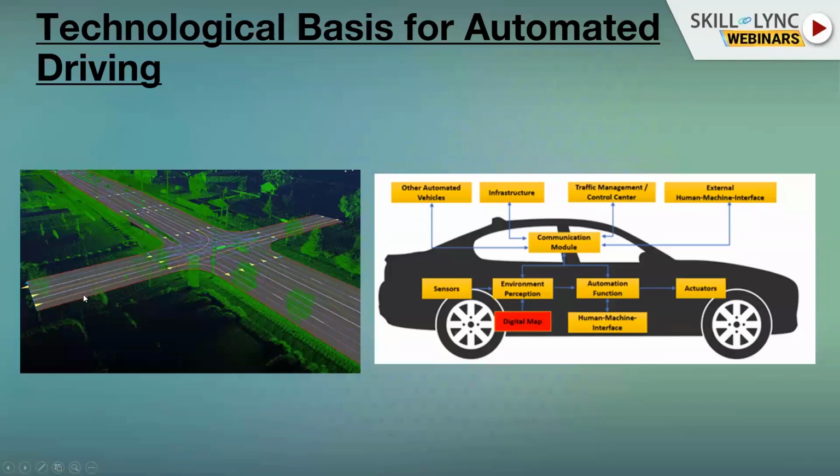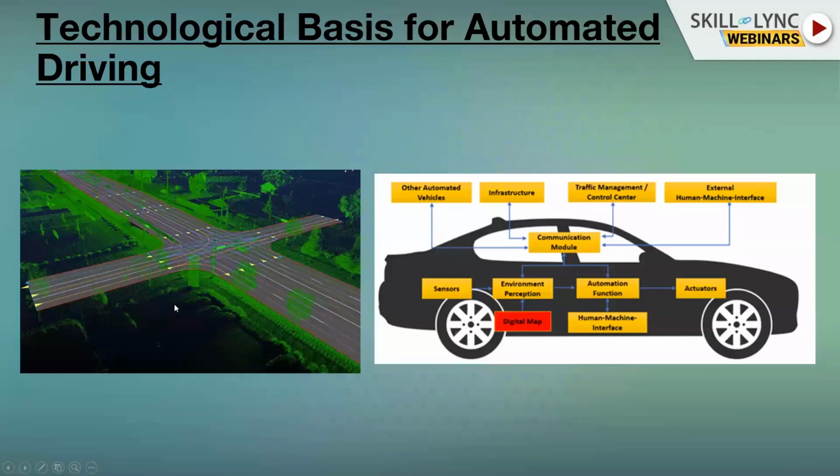But when we talk about a structured environment, it means that you have your road, you have all the connections between the roads, the intersections are defined, the directions of movement are defined. So you know that if you are located, for example, in this special lane, this lane has an ID, you know where you are located, you know from this lane where you can go, in which direction you can go. You can combine it with your navigation and find the route and then drive. So the digital map is very important.